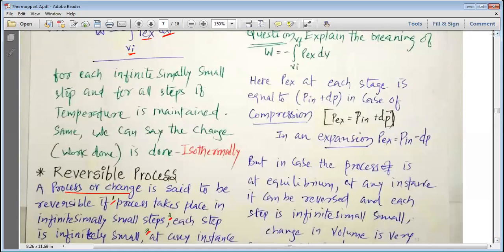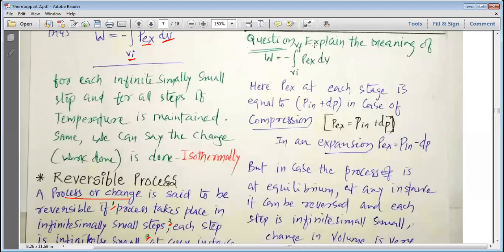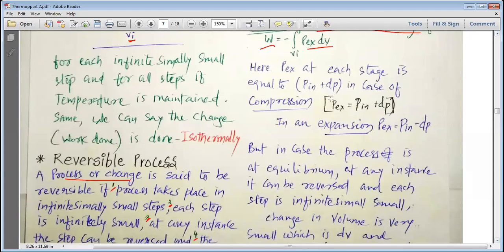Now, my dear students, we have the next question. Explain the meaning of W equals minus integral from Vi to Vf of P external dV. Here P external at each stage is equal to P internal plus dP, where dP is a small change, in case of compression. So P external is equal to P internal plus dP when there is compression, my dear students.